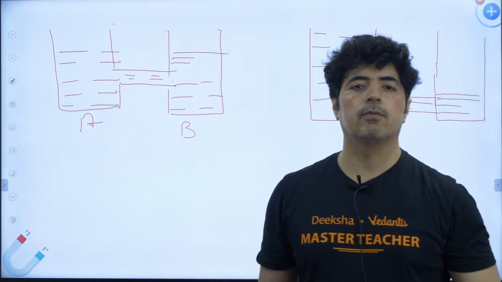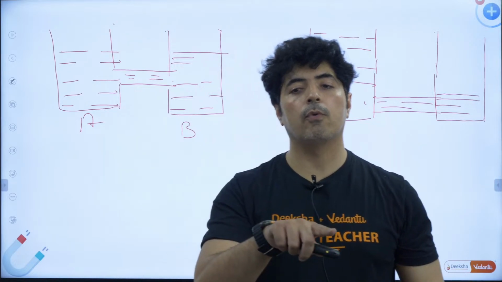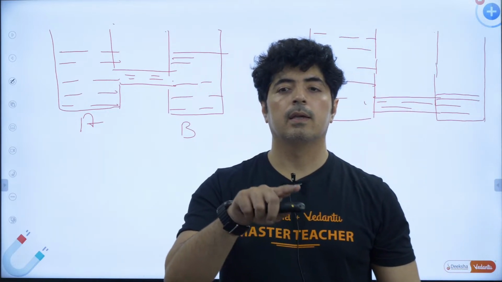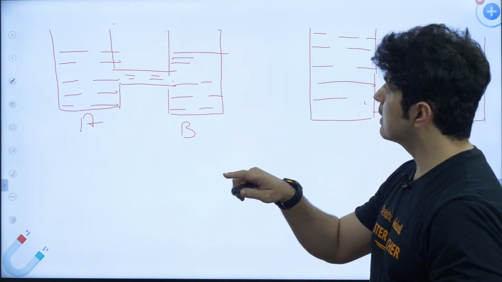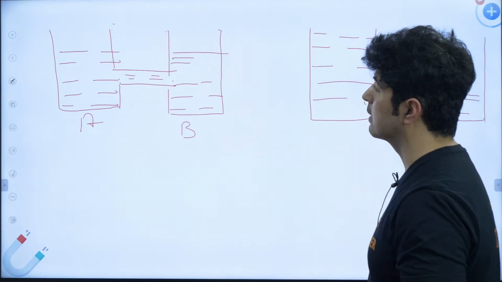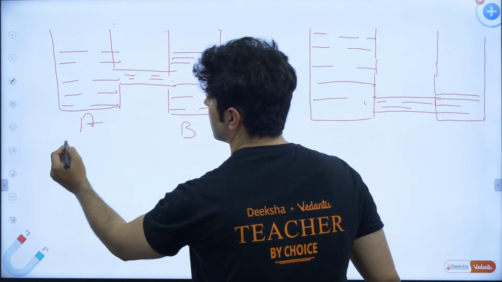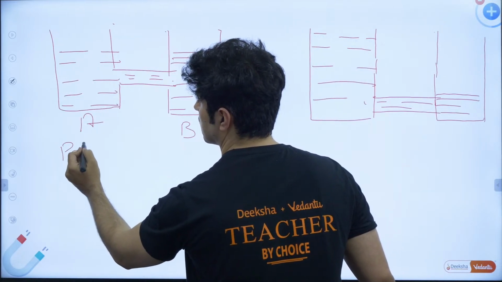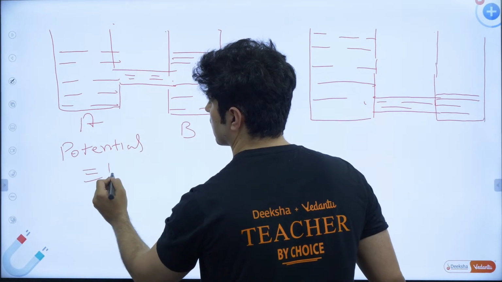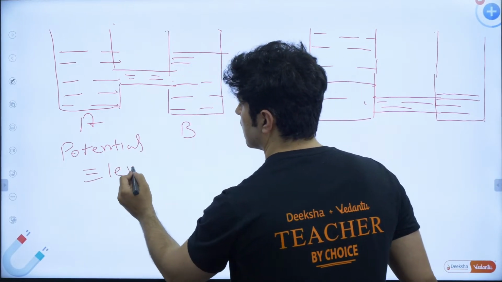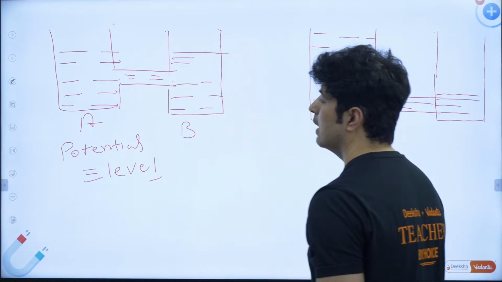Now this flow of water, you can relate it with the potential part. The level of the water we can call potential, just for understanding purposes, guys.